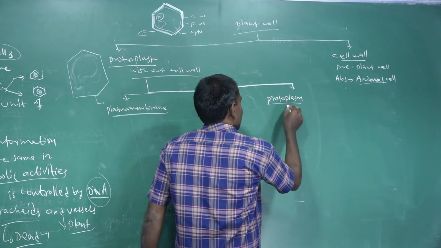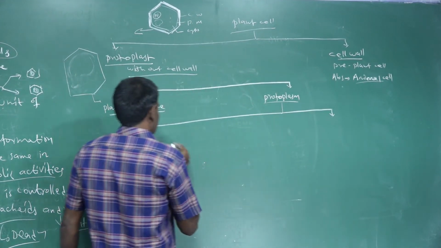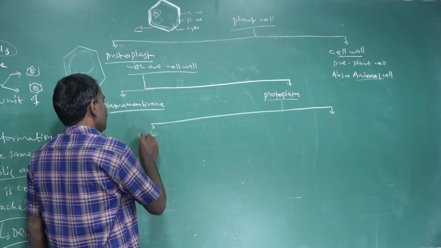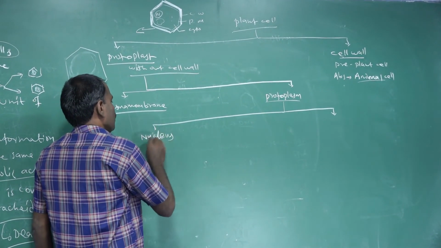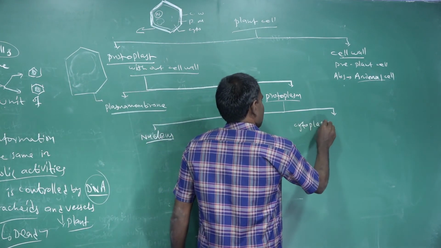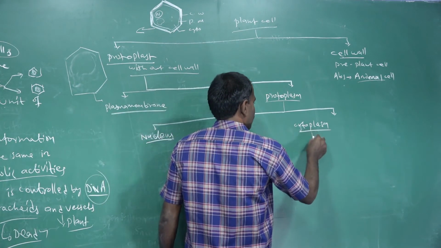This protoplasm is further divided into two types. The first one is cytoplasmic contents, that is, the nucleus and cytoplasm.